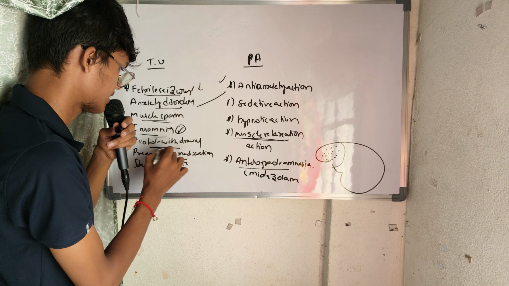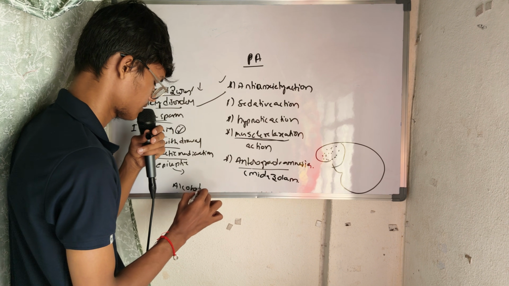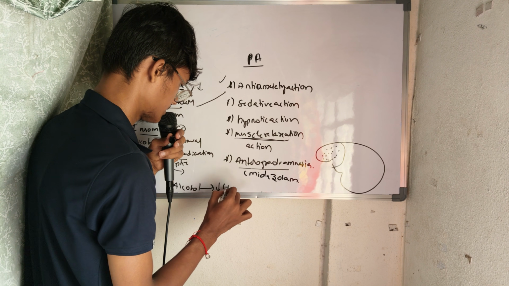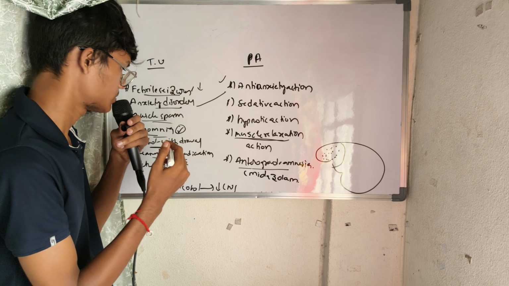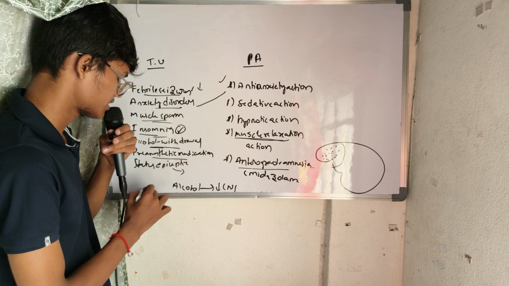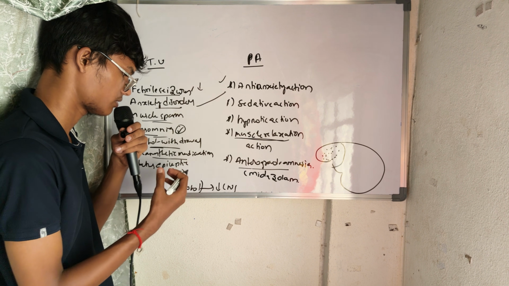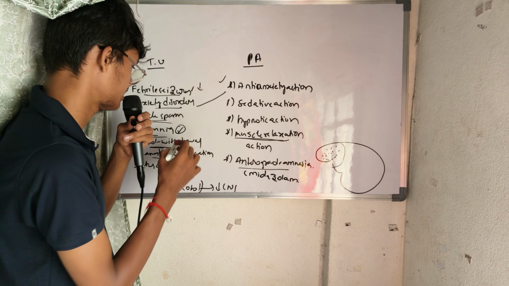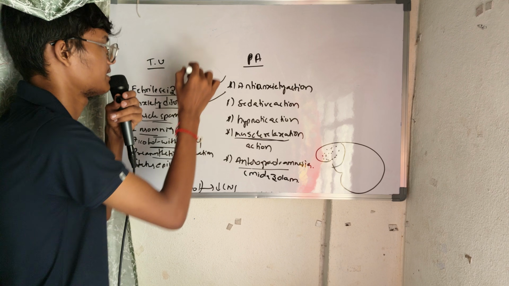And alcohol withdrawal, see, whenever you take alcohol, it will depress the CNS, right? And it will give that clumsy feeling. So benzodiazepines also do the same. So whenever the person has a tendency or wants to drink alcohol, this can be used also. This can also be used in alcohol withdrawal, and as pre-anesthetic medication.